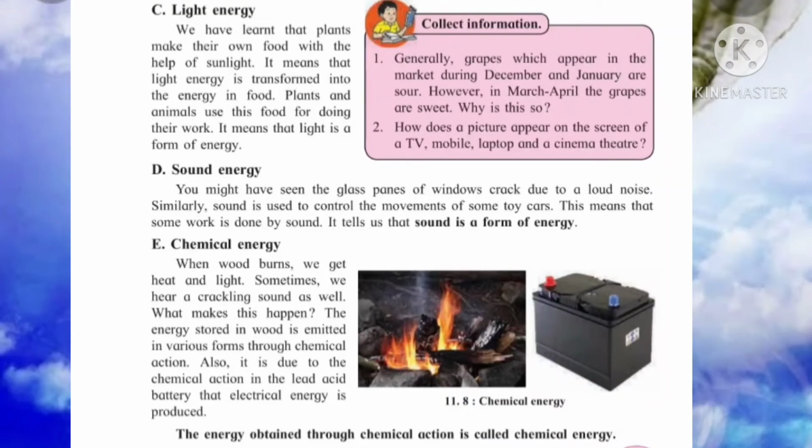Now see, collect information. Generally, grapes which appear in the market during December and January are sour.